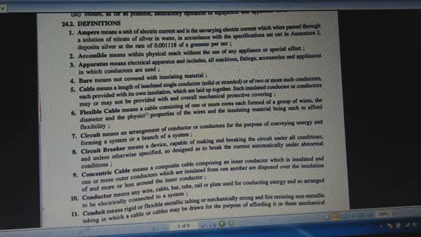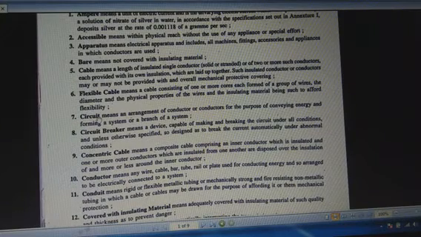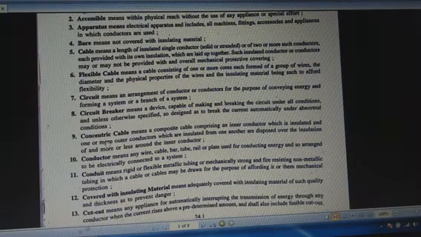Next one is the flexible cable. Flexible cables means a cable where the flexibility is the main issue. Next one is the circuit. What is circuit? Circuit is an electrical path which consists of a protective device, controlling device, consuming device, and some connecting wires with the supply. Circuit may have some branches or not. Every circuit is in any one of three conditions: open circuit, closed circuit, and short circuit.